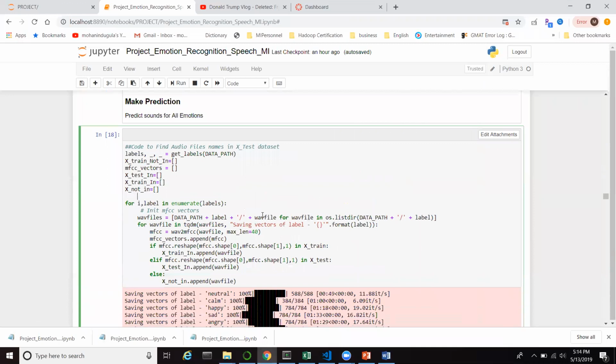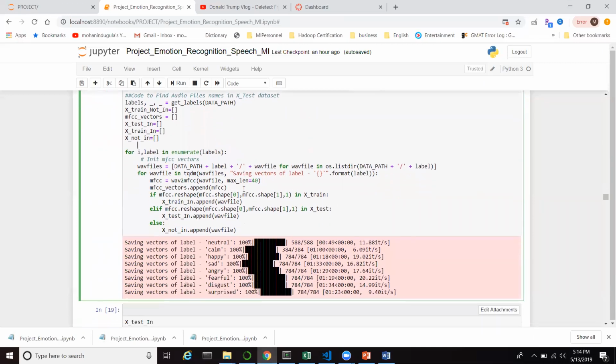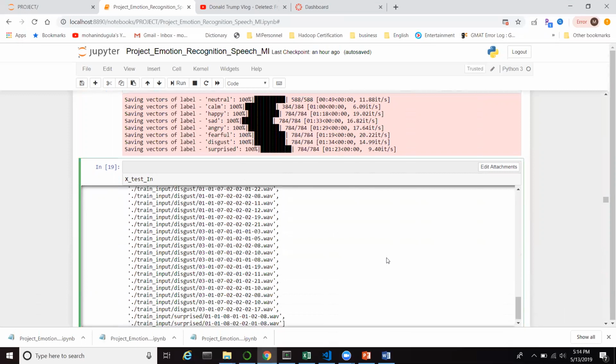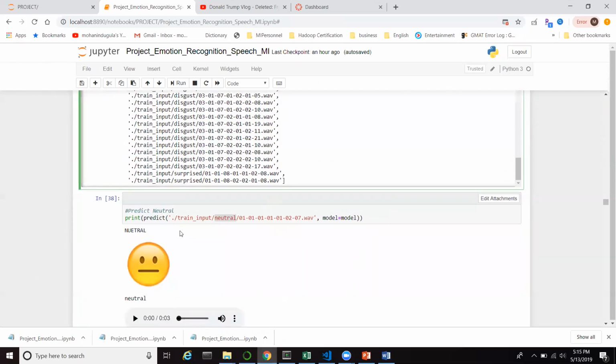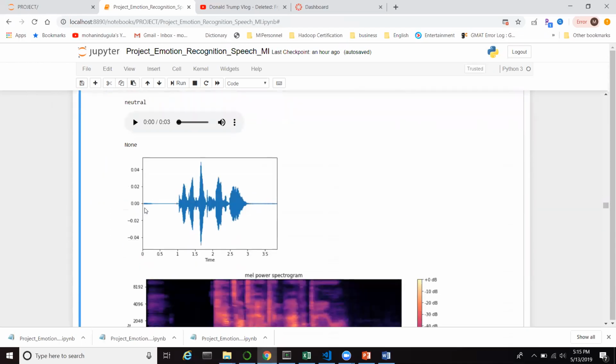And this code I have written to identify a sample from a test dataset for prediction purposes. I executed this code, then it will generate this list. From the list, I can identify some samples, then I can use the same for prediction. So here, for the prediction I have selected neutral, and it's able to predict close to the actual values.